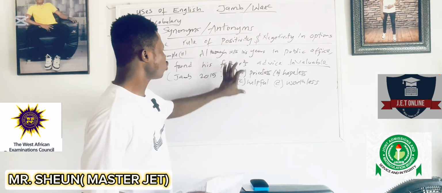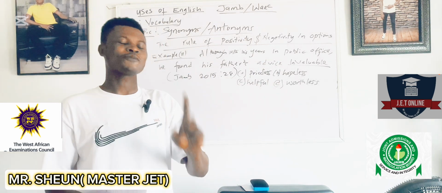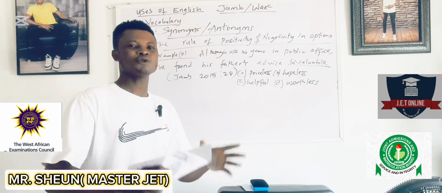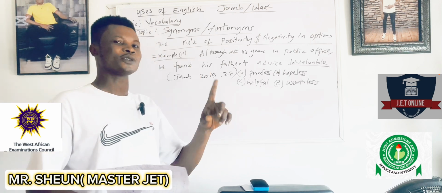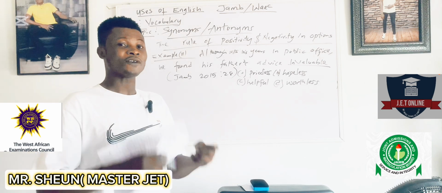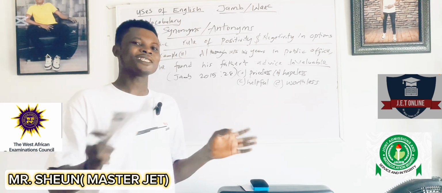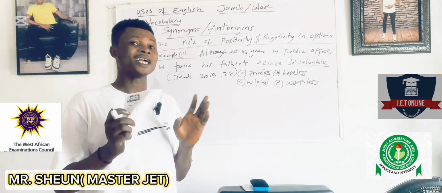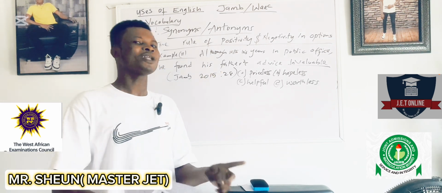Now you discover that we have 2 options that are positive. We have 2 options that are negative. Now this is where you will have problem. Why? Because when you have 2 options that are positive, 2 options that are negative, you might not be able to decide which of these options is similar to the underlined word. But in the case that you have 1 option that is positive and others are negative, or 1 option that is negative and others are positive, you discover from the example we used earlier that it's very easy for you to know the opposite or the synonyms of that underlined word.